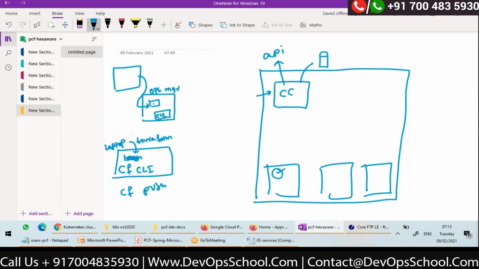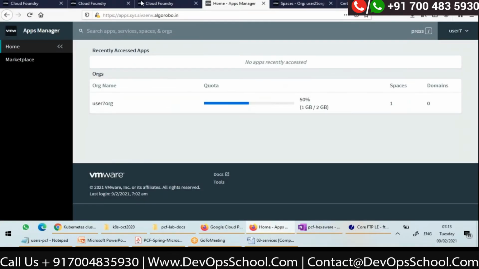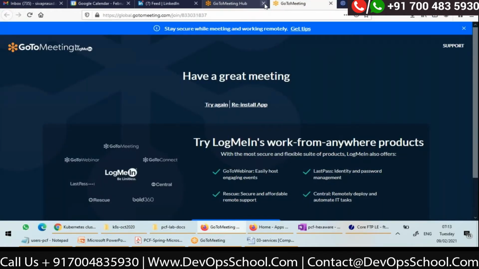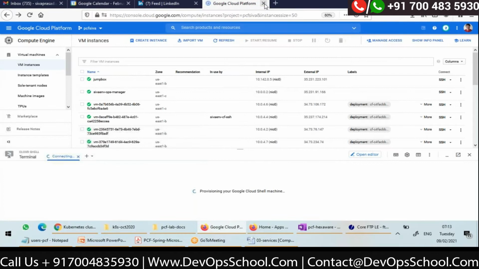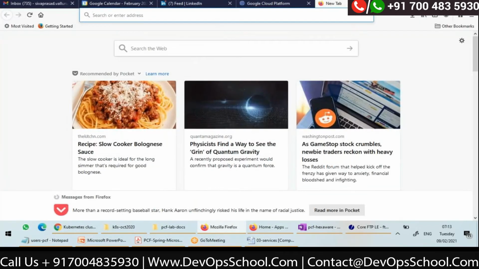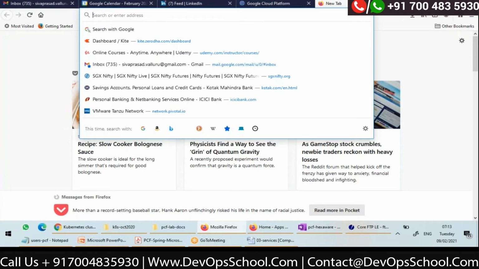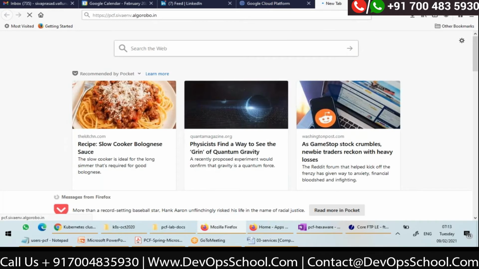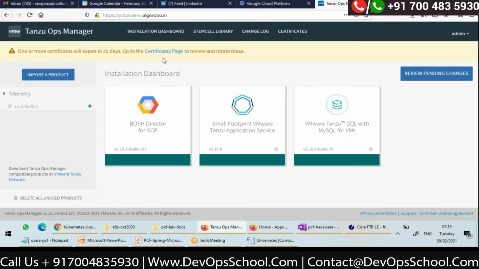And on the browser, how does my Ops Manager UI look like? So let me just show you. This is how my Ops Manager UI will look like.